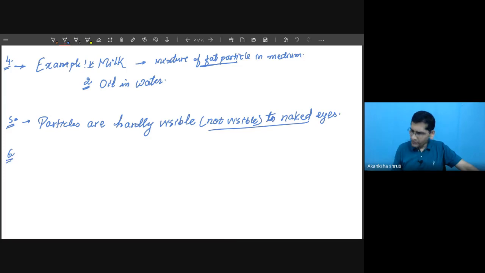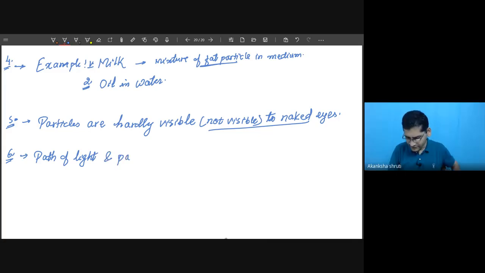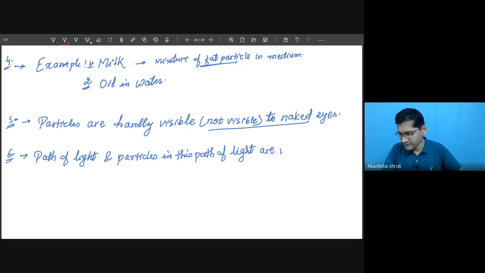But if you put a torchlight or beam of light through this medium, then you can observe the particles become visible, or the path of that light becomes visible. Okay? So the path of light, the Tyndall effect, and the particles in this path of light are visible with our naked eyes.